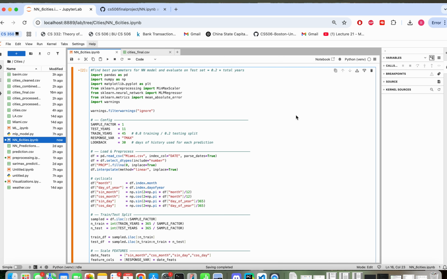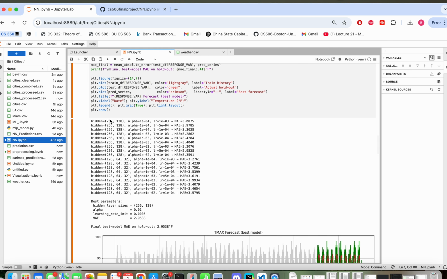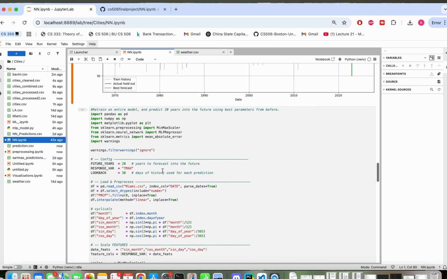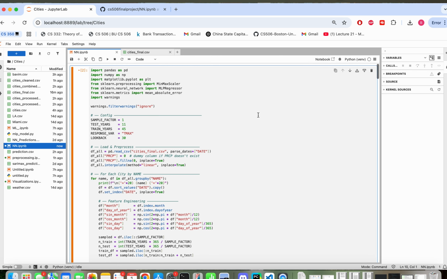Before training and testing our neural network on our 6-city dataset, let's examine how we set up our neural network for a given dataset for a random city, like Miami. We start off by hypertuning our model to find the best combination of parameters such as hidden layers, alpha, and learning rate, and we see which combination of parameters gives us the best accuracy. Once we find the best parameters, we are able to retrain on the entire dataset, and then we can forecast the weather for the next 20 years. In this graph, you can see that we forecasted the weather for the city of Miami from 2025 all the way up to 2045. Following the same procedure as before, we now want to run our model on the 6 different cities we mentioned earlier.